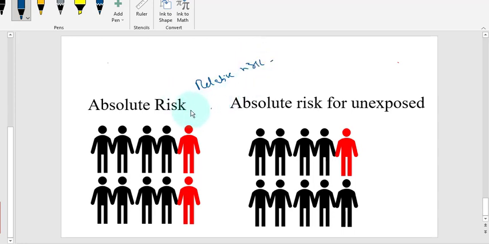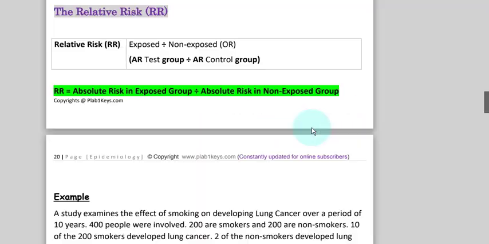What does this mean? Let's learn by example. Now keep something in mind that I didn't tell you. The relative risk does not give you a number, it gives you a percentage, a times value, how many times this thing can cause that thing.